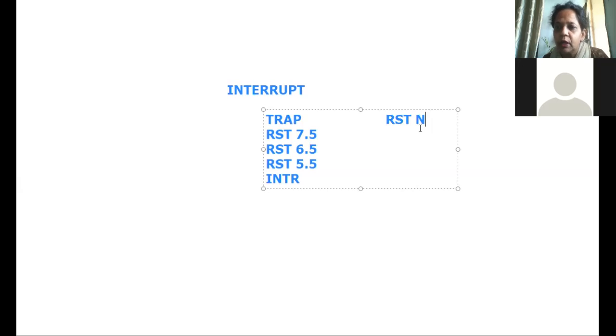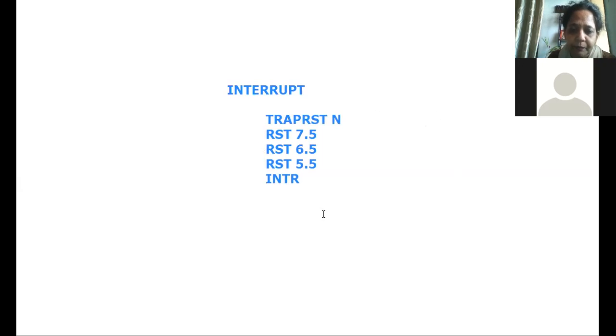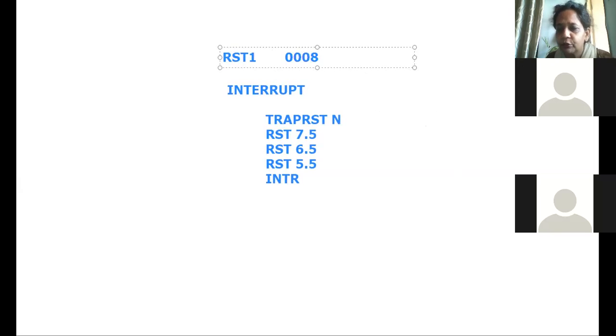So RST 0 is one command, RST 1 is another command, RST 2 is another command. Whenever such an instruction occurs, for example RST 1, it will execute the instruction at location 0008; whatever instructions are written there will be executed. If I say RST 2, that means 2 into 8, that is 16 in decimal, which is 0010 in hexadecimal. So at location 0010, whatever the instruction is will be executed.